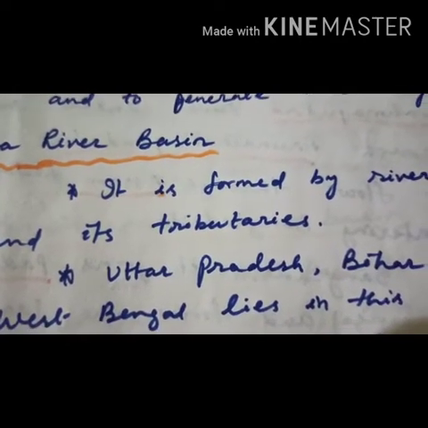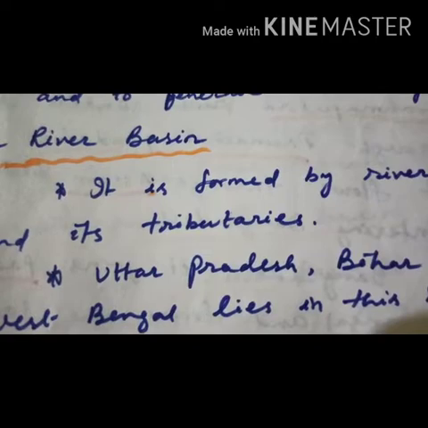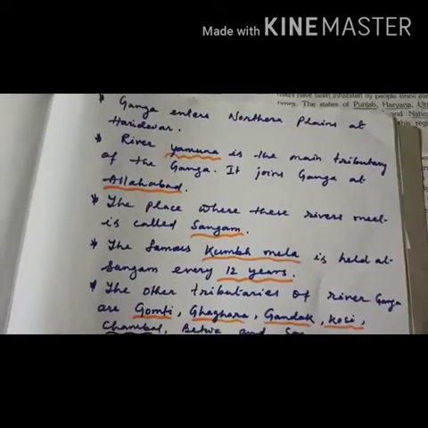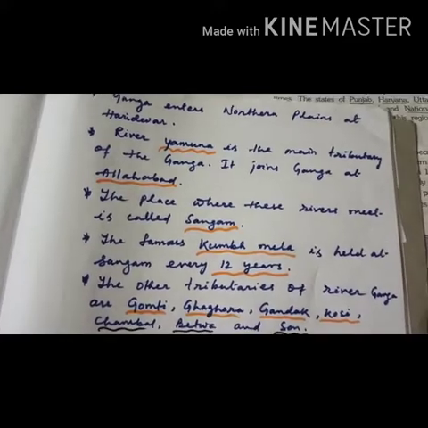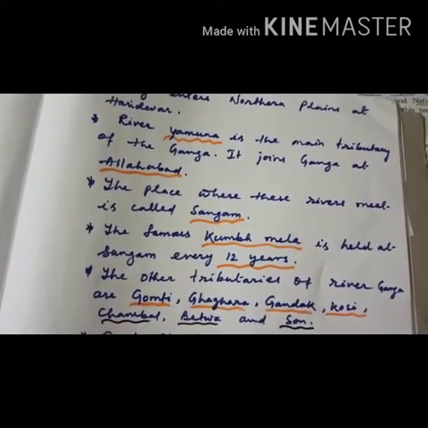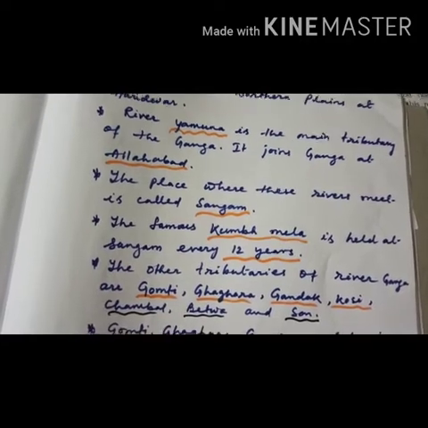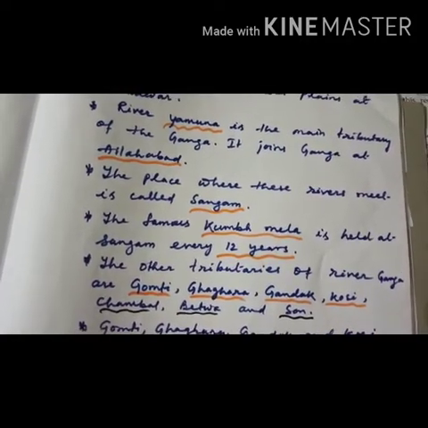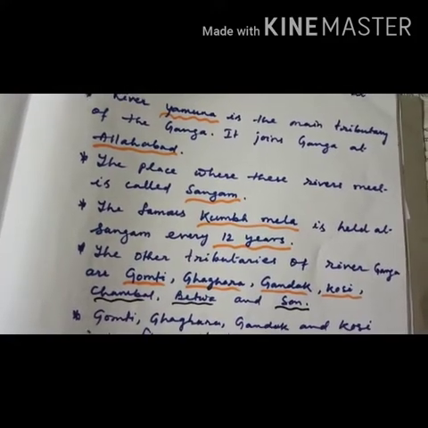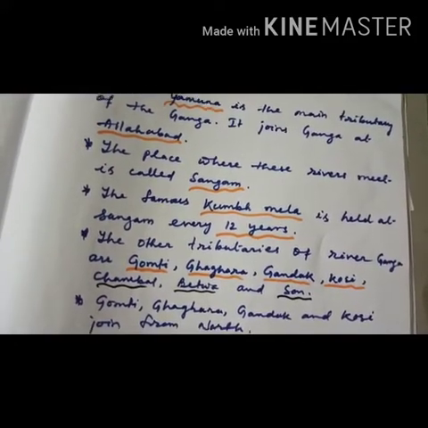At Devprayag, it is joined by rivers Alaknanda and Mandakini. The Ganga enters the Northern Plains at Haridwar. River Yamuna is the main tributary of the Ganga. It joins Ganga at Allahabad. The place where these rivers meet is called Sangam.